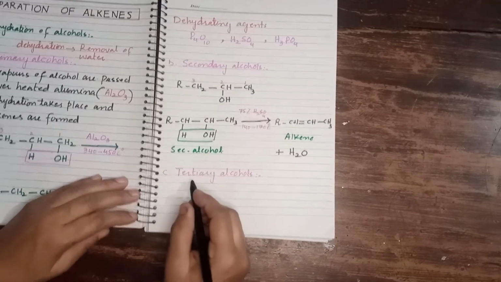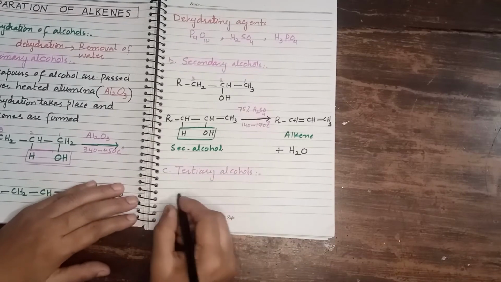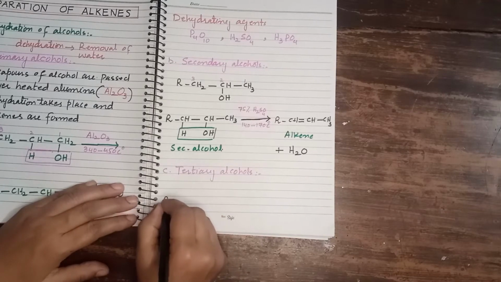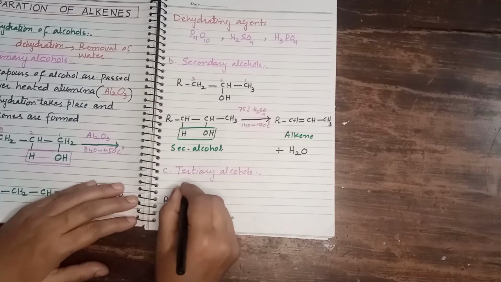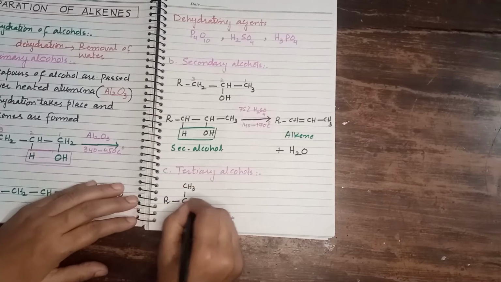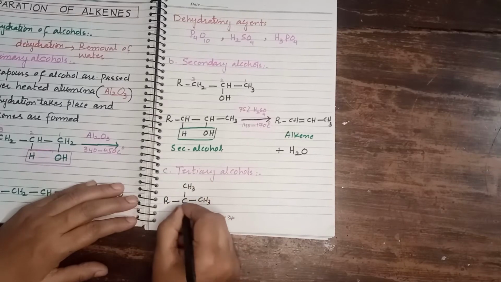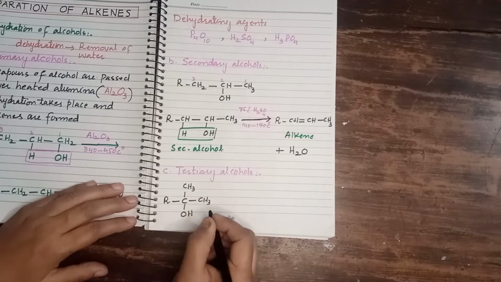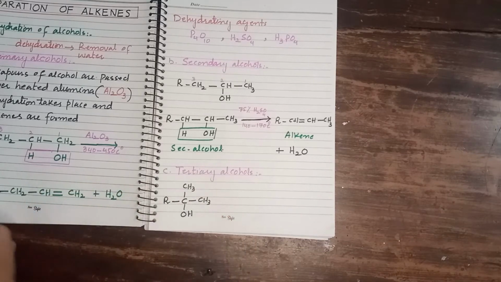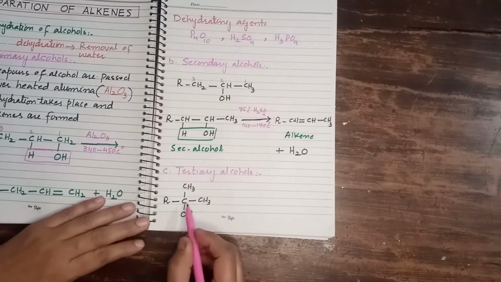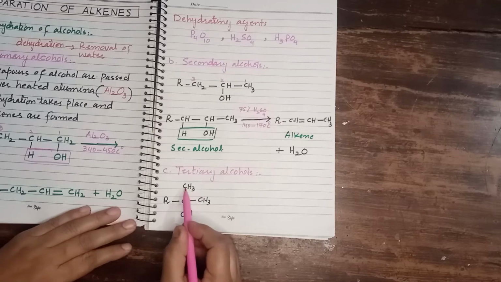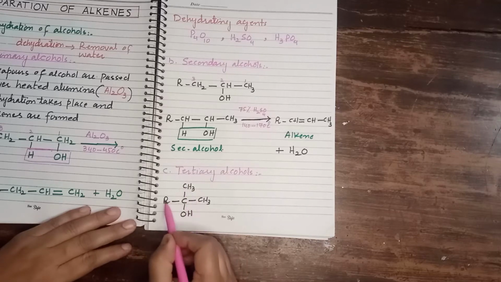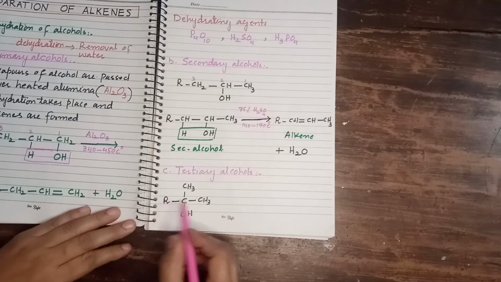Let's see a general molecule of tertiary alcohol: R C CH3 CH3 OH. Dear students, here you can notice the nature of this carbon.